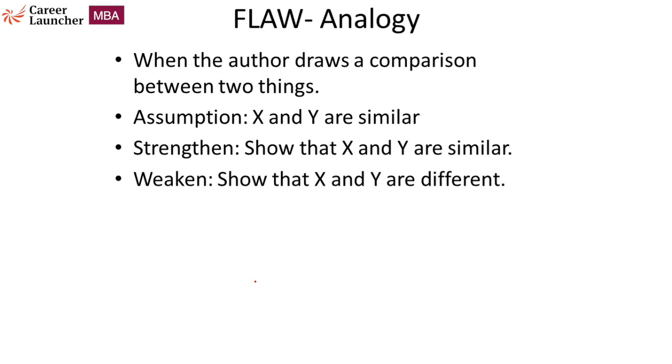All right. For example, the author might simply say that since New York has a metro rail system, it will be better if we have a similar metro system in Delhi as well. So now the author is comparing two cities without proper evidence. So you have to explain in detail why it is a problem. Why is it a flaw here? In order to support, we have to show that X and Y are similar, they're comparable. In order to weaken, we have to point out that they're different.